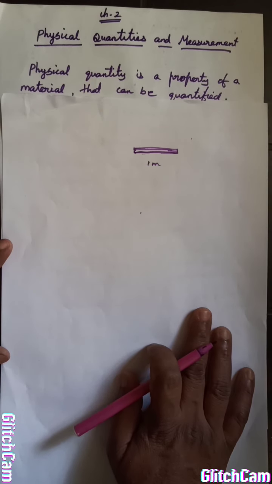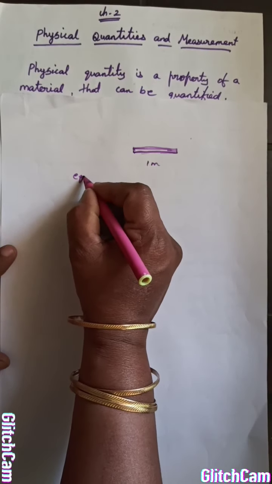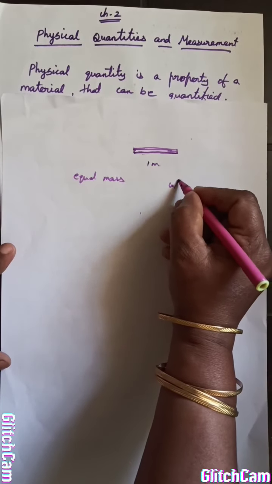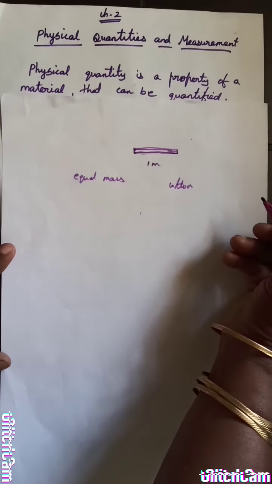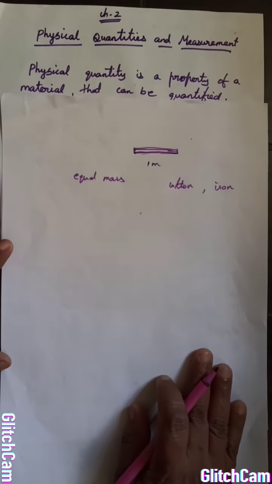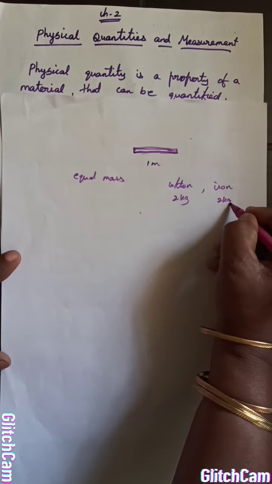As you know, all substances have a finite mass and finite volume. If you are taking equal mass of any two substances, here I choose cotton and iron. So equal mass. Imagine 2 kg of cotton and 2 kg of iron.